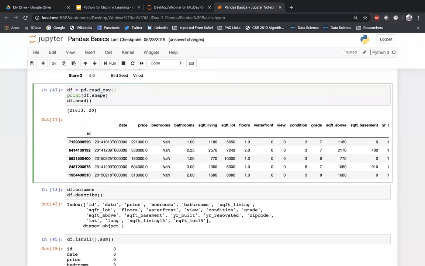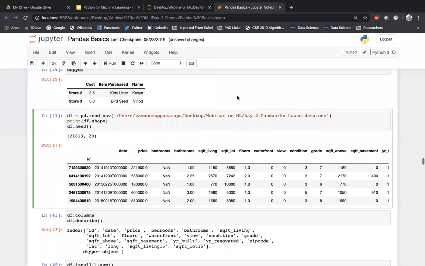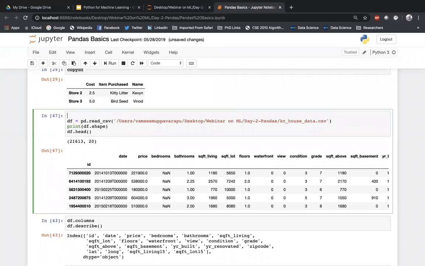In the double quotes, just mention where that particular path is. So how are we loading the data set? For loading the data set, we have something called pd dot. If you keep a tab, you will understand what all things you can do. You can read a CSV, you can read an Excel, you can read a JSON format, you can read a SQL table. You have multiple options.